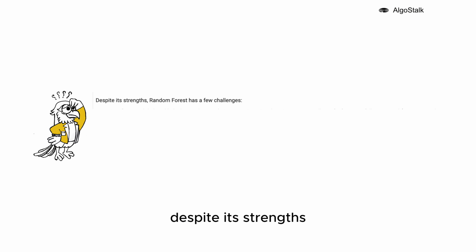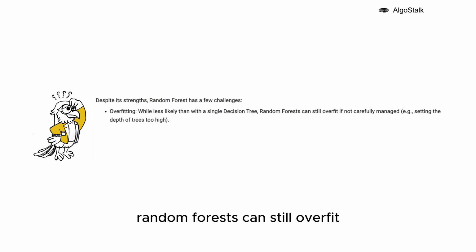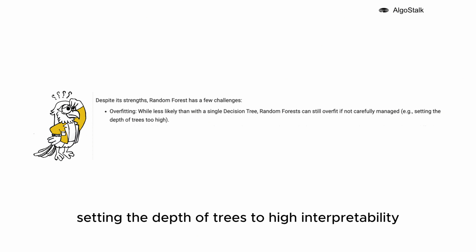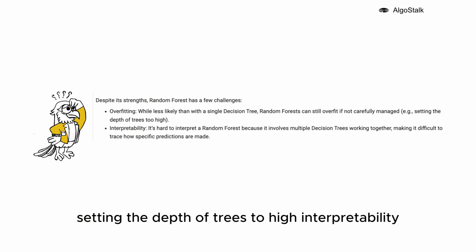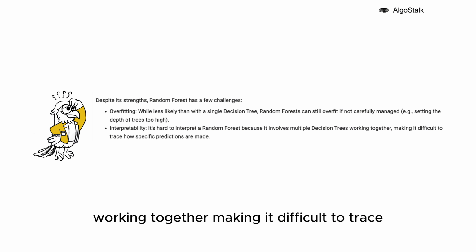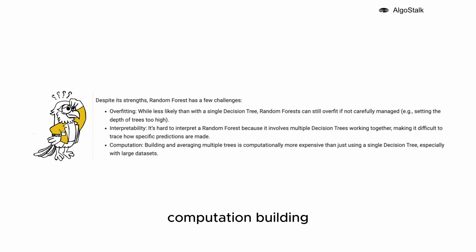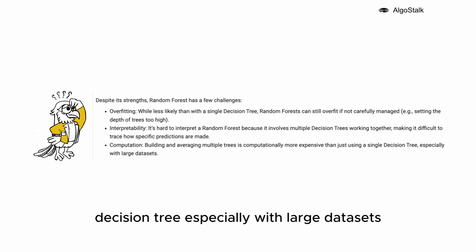Pitfalls and misconceptions. Despite its strengths, Random Forest has a few challenges. Overfitting: while less likely than with a single decision tree, random forests can still overfit if not carefully managed, for example, setting the depth of trees too high. Interpretability: it's hard to interpret a random forest because it involves multiple decision trees working together, making it difficult to trace how specific predictions are made. Computation: building and averaging multiple trees is computationally more expensive than just using a single decision tree, especially with large datasets.